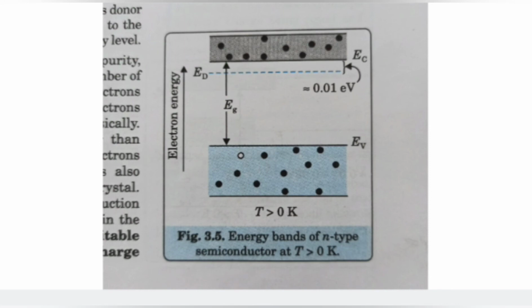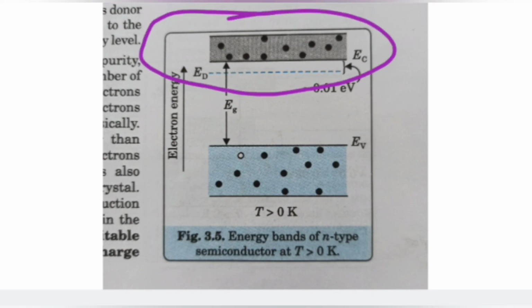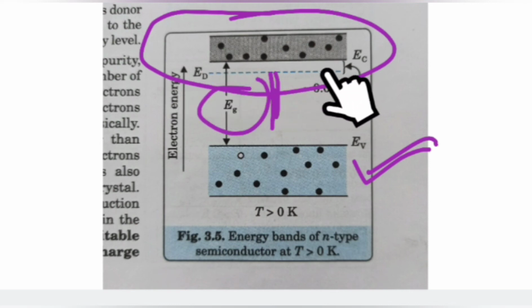Okay, let me show you another picture. This is the energy band of an n-type semiconductor. The upper one is the conduction band, and the lower one is the valence band. There is an energy gap here. In the upper side, there are dotted lines. This is an energy level called the donor energy level.